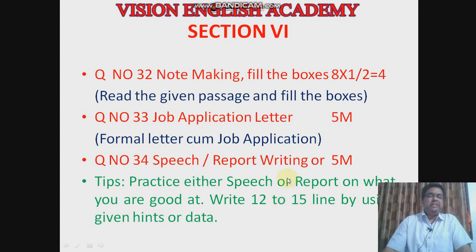They will give, there are actually two 5 marks questions, and there will be an option. One, you have to write a speech. Or you have to write a report from the given data. They will give a chart, which might be a bar graph or pie chart, and they will provide you with the data. You have to analyze that data and write a report on it. Or else you have to write a speech.